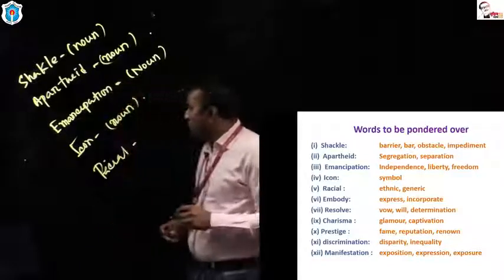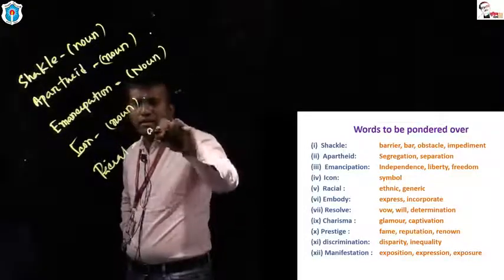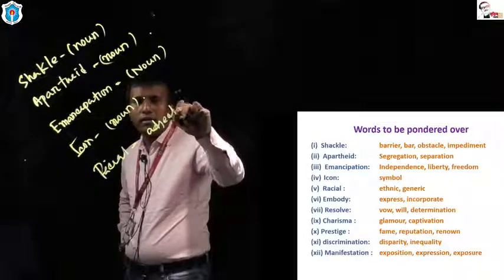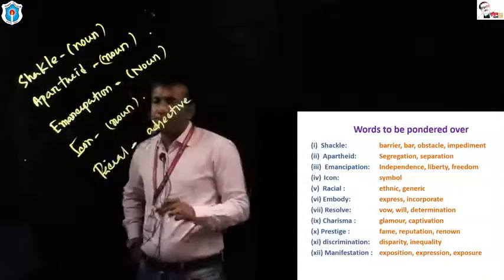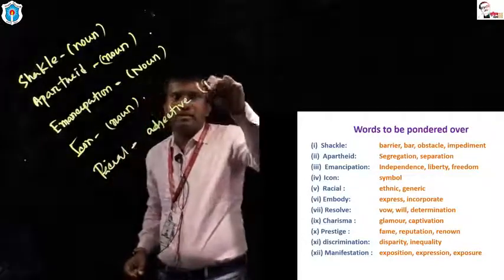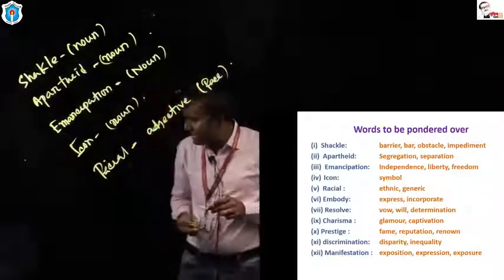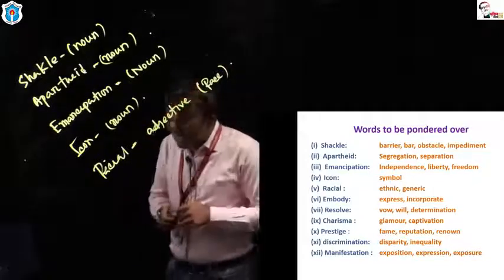Racial. What kind of part of speech is racial? Racial is an adjective. The noun form of racial is race. The next one is